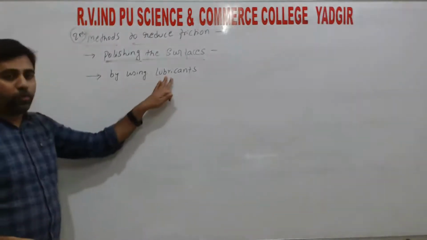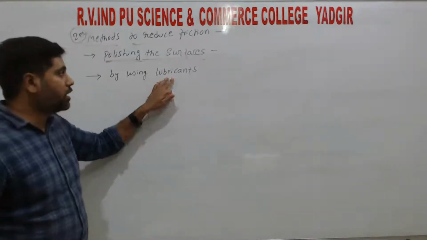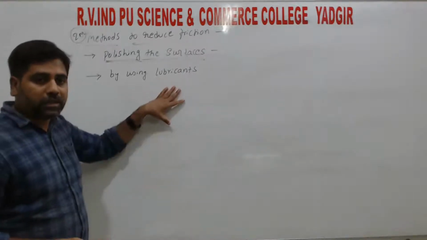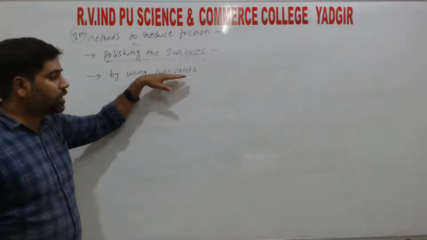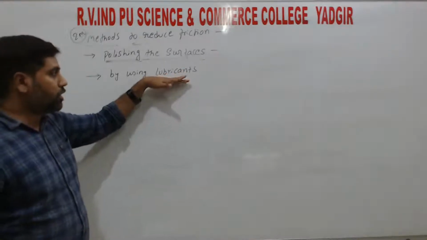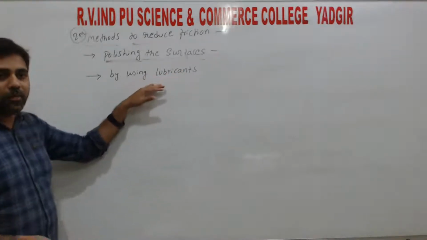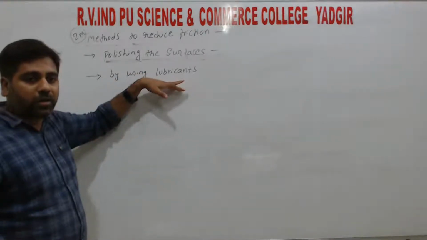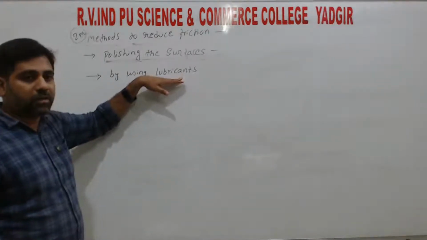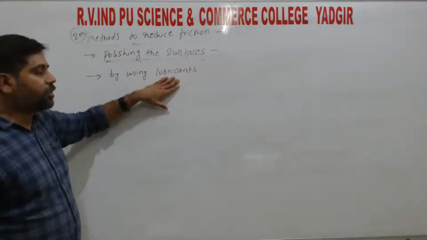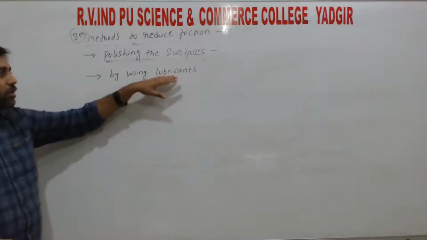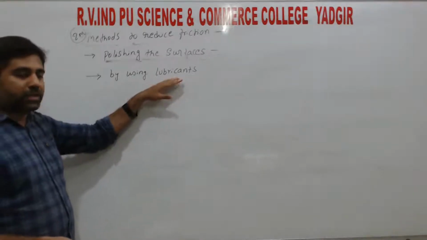By using grease, friction reduces. In two wheelers or cars we use engine oil, that is a lubricant, right? That also reduces the friction in the engine. So to reduce friction in the engine, we use lubricants, right?